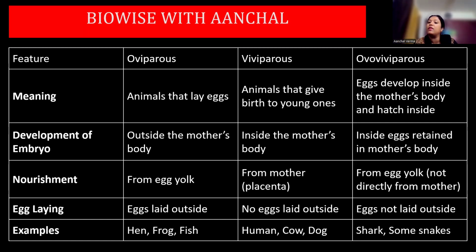And if the development takes place in the reproductive tract of the mother, but from the retained egg, then it is ovoviviparous. Nourishment in oviparous is from the egg yolk, viviparous is from the placenta, and ovoviviparous is from the egg yolk, not directly from the mother. Egg laying, eggs laid outside. No eggs are laid outside in viviparous. And eggs are laid, but inside the reproductive tract of the female, that is ovoviviparous. Examples: hen, frog, fish for oviparous, human, cow, dog for viviparous, and shark and some snakes for ovoviviparous.